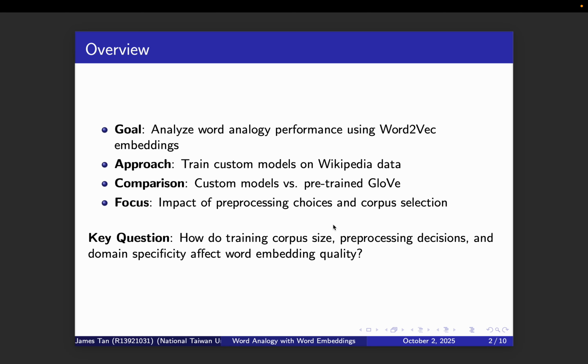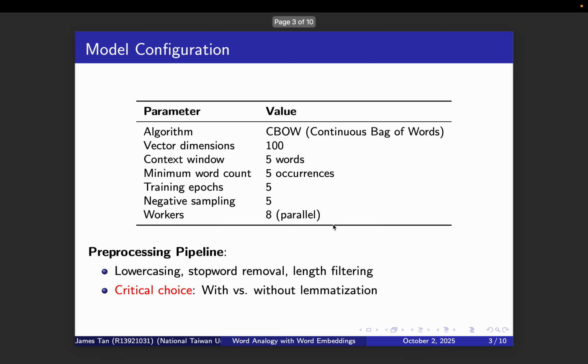So the model configuration: I used word2vec with the CBOW algorithm, 100-dimensional vectors, and a 5-word context window. The pre-processing pipeline included lowercasing, stop word removal, and length filtering. Notably, I tested both with and without lemmatization, which turned out to be a key decision point, as we will see.